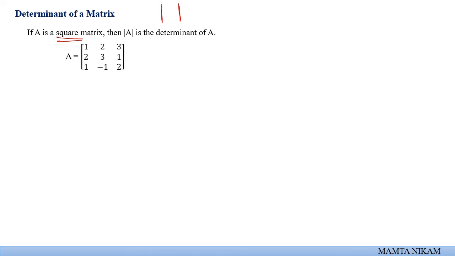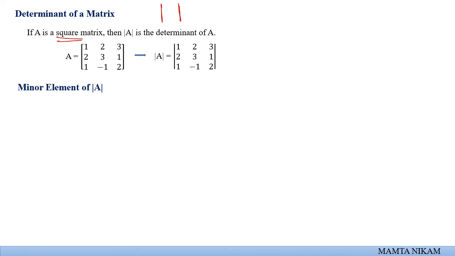Now let us see what is the determinant of a matrix. We all know the determinant. A determinant is nothing but an arrangement of certain numbers in rows and columns, but it is noted in two straight lines. So a matrix can also be written in determinant form, but here we consider a square matrix particularly. Right? So suppose this is your given square matrix, then the determinant form of this matrix will be nothing but all the same elements written in two straight lines.